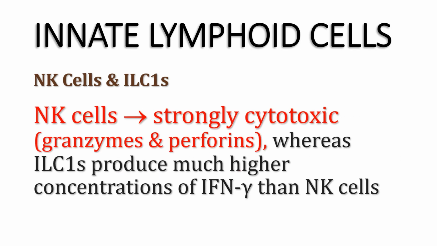Functionally, natural killer cells have a strong cytotoxic potential. They are responsible more for producing granzymes and perforins, whereas innate lymphoid cells type 1 produce a much higher concentration of interferon gamma than natural killer cells.